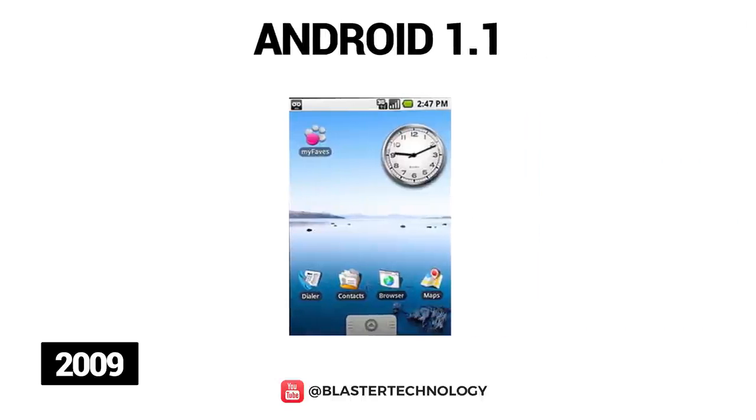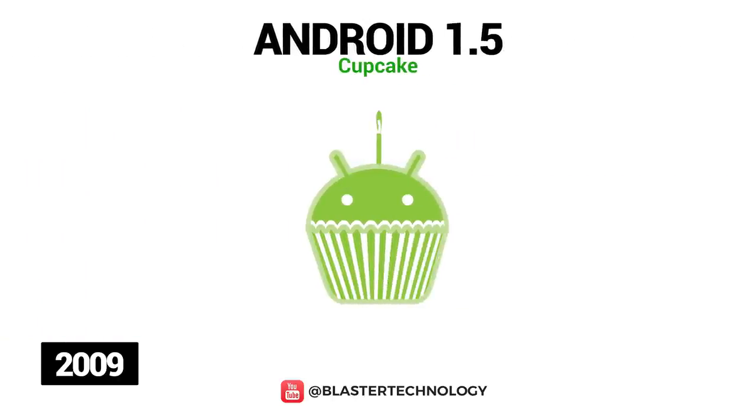Just 4 months after the launch of the first version of Android, the launch of Android 1.1 took place. What made this version new was that users could save attachments and messages. Details and reviews were available for businesses on Google Maps, and there was a longer in-call screen timeout by default when using the speakerphone, plus the ability to show and hide the dial pad. The next major update for Android was version 1.5 in 2009.